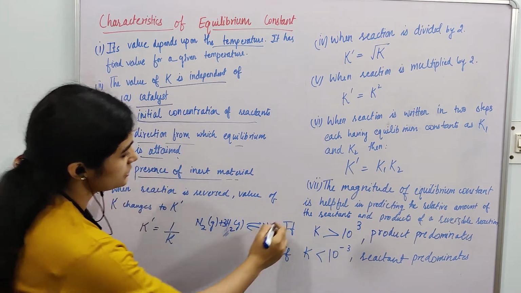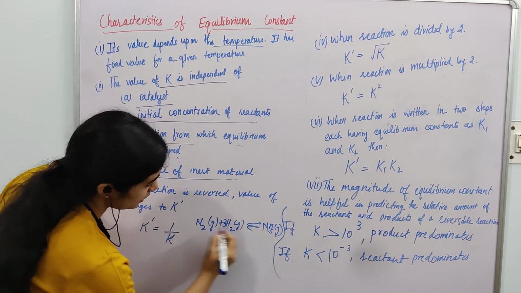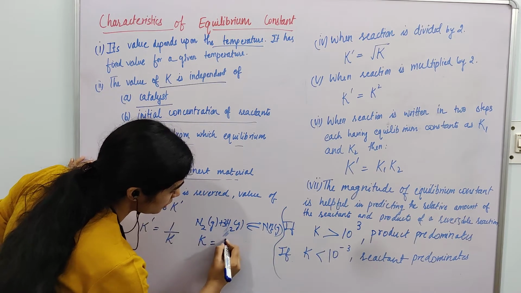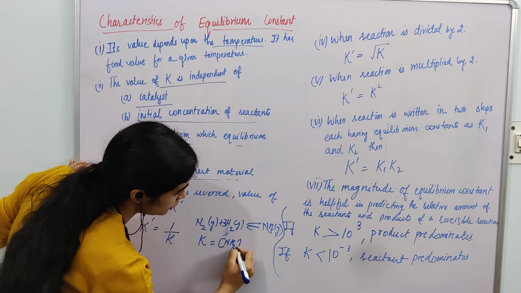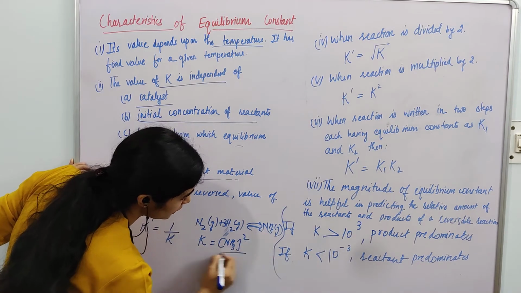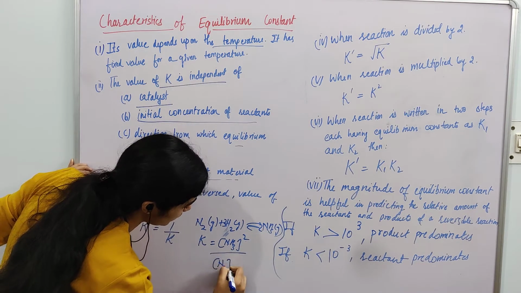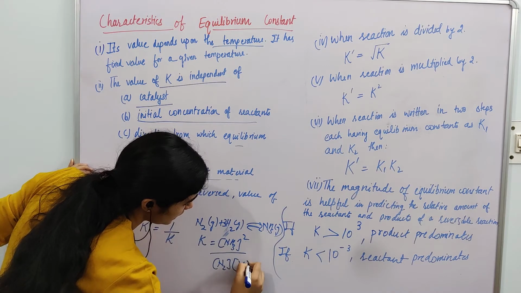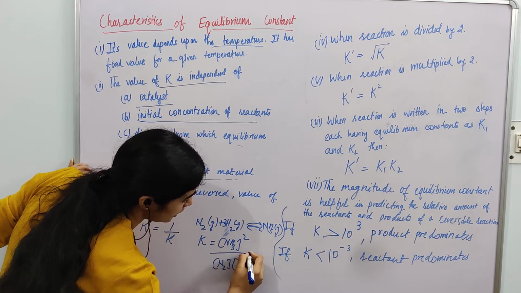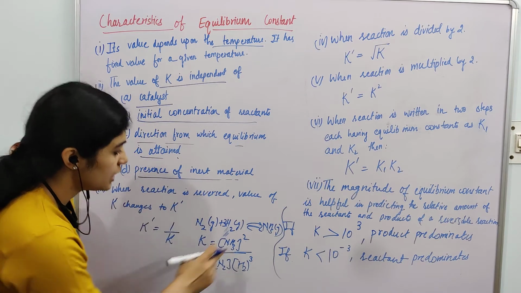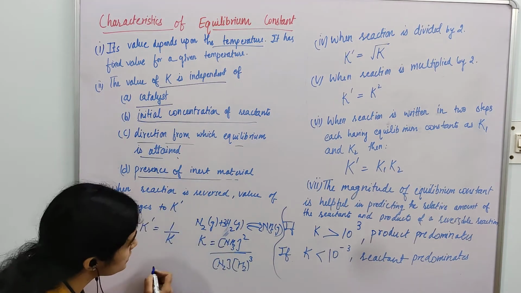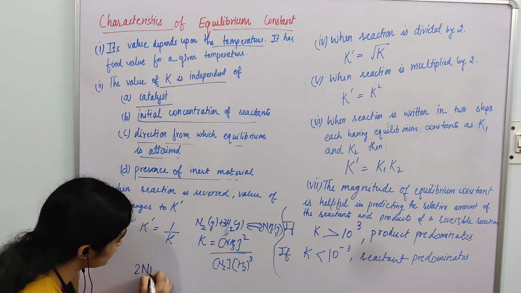In this reaction, your K is equal to concentration of ammonia raised to the power 2 divided by concentration of nitrogen and hydrogen, for hydrogen raised to the power 3. Now if you write this reaction in the reversible direction,